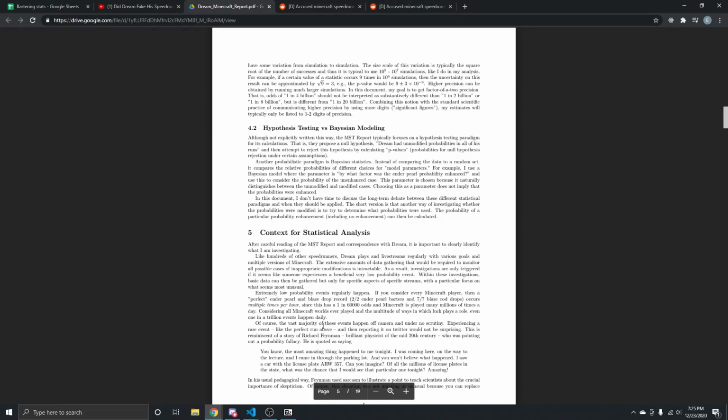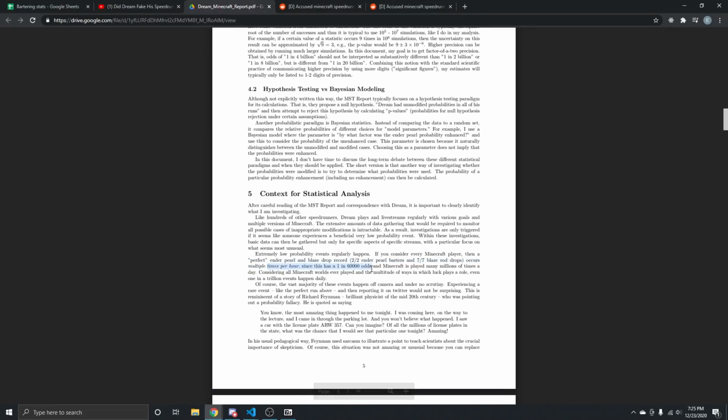Let me talk about a couple things here. This author makes the statement that the chance of a perfect ender pearl and blaze drop record is about 1 in 60,000 odds. I don't know if that's 100% correct, but that seems about right the last time I checked, so we're going to assume that's correct. That's fine. But the claim by the author is that this occurs multiple times per hour because there are so many people playing Minecraft every day. That's bizarre and nonsense to claim. Yes, that's probably true, but that has nothing to do with Dream.